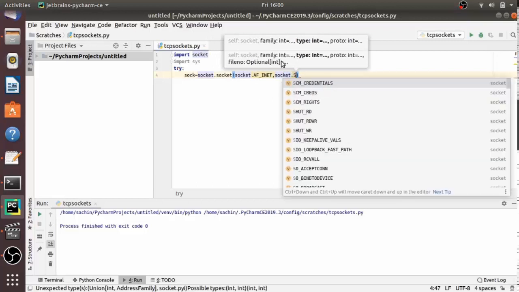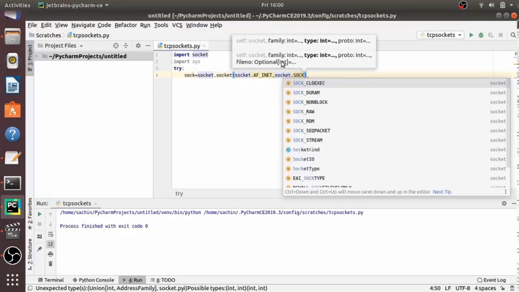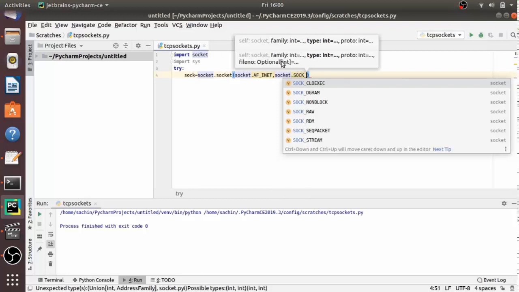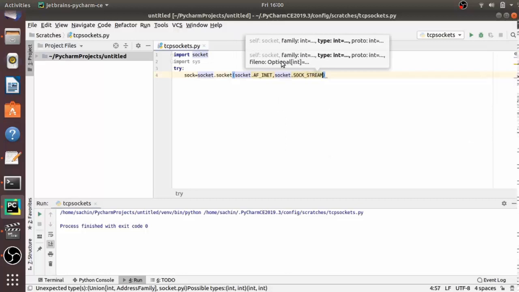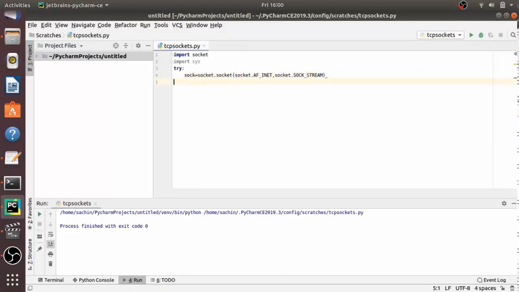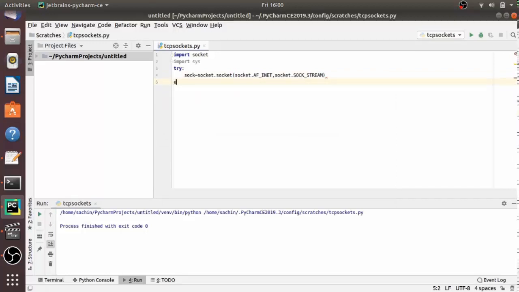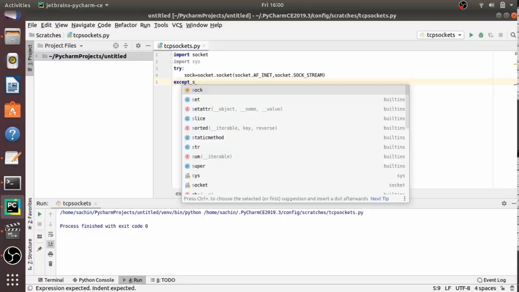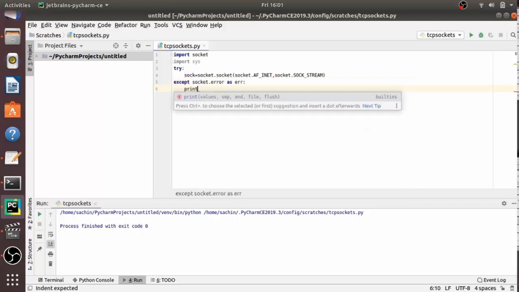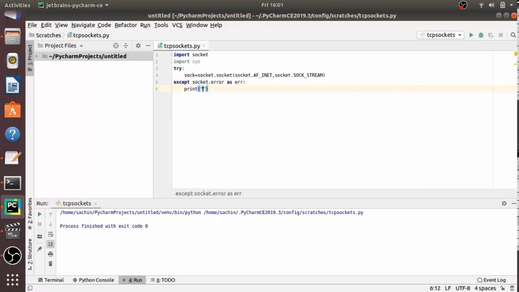Now, if the socket is not able to be created, then what will we do? Then we will use an except block. In the except block, just write socket dot error as err, and here I am printing that the socket failed to create, and the reason is err.